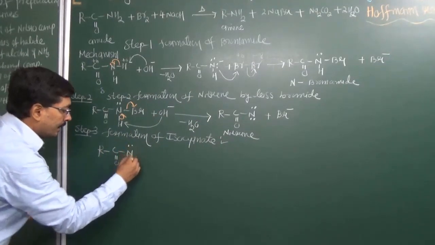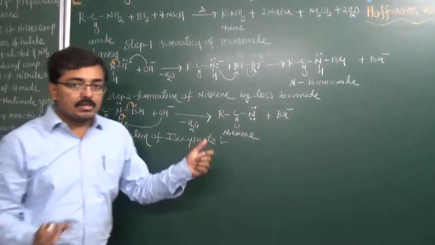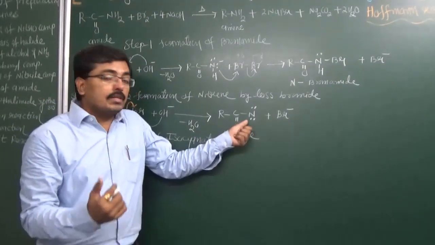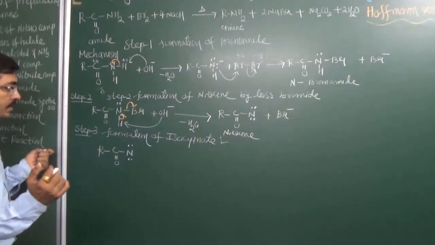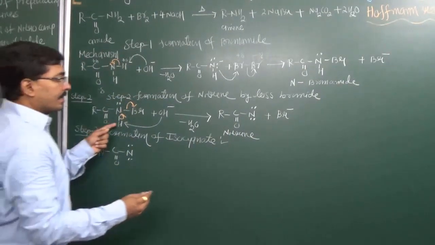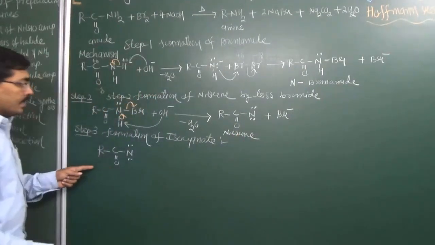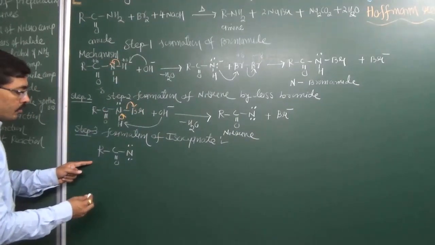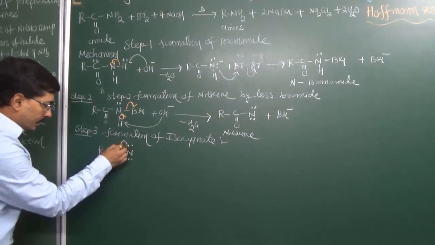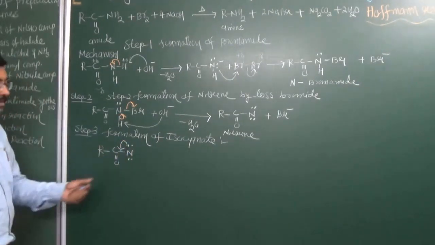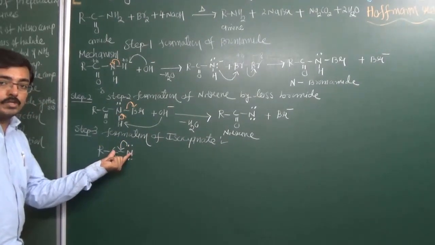Now you know that nitrogen generally has a valency of 3. So here nitrogen has only 1 valency, so nitrogen is highly unstable. Because it is highly unstable, in order to obtain stability, nitrogen gives its electron pair to this carbon, therefore a carbon-nitrogen bond formation occurs.